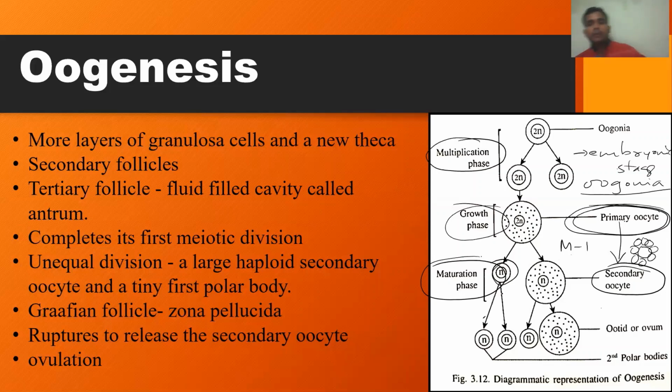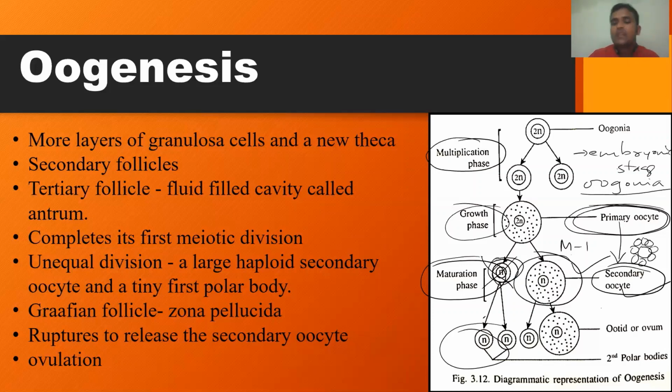In spermatogenesis, both the cells are called secondary spermatocytes. But here, the primary oocyte produces a single secondary oocyte and a small first polar body. This polar body is non-functional. The fate of this first polar body is not clearly understood, but in this diagram its meiotic division is shown here. But the very important cell here is the secondary oocyte. What about the secondary oocyte?